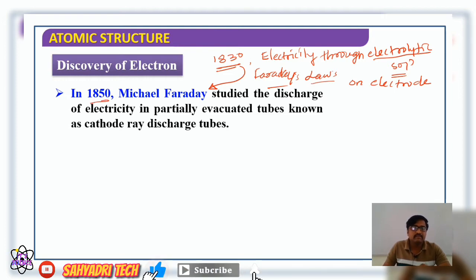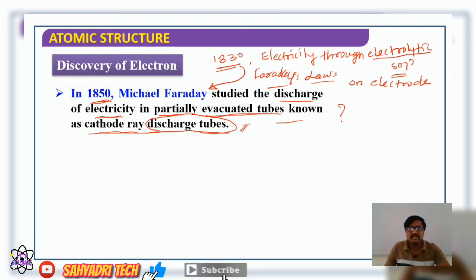Later, in the year 1850, Michael Faraday began the study of the discharge of electricity in partially evacuated tubes known as cathode ray discharge tubes, commonly called simply discharge tubes.